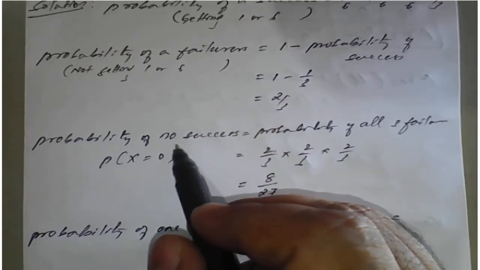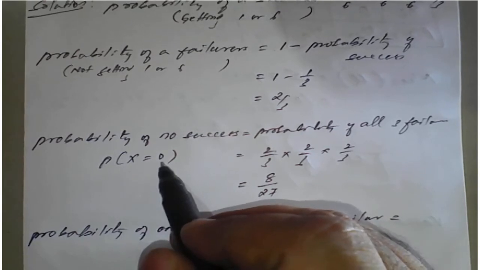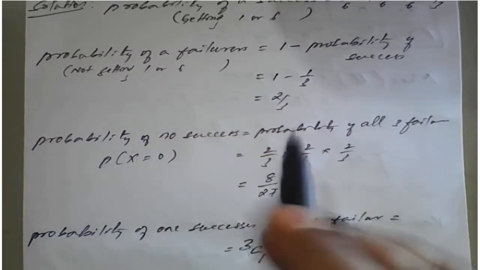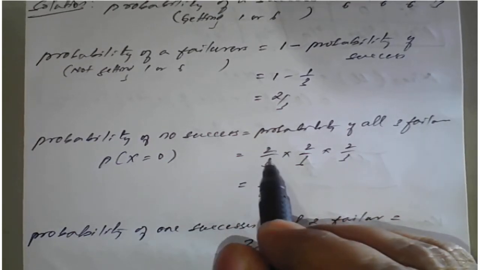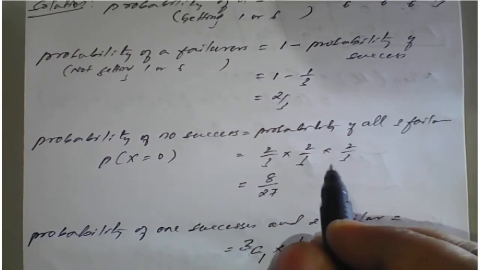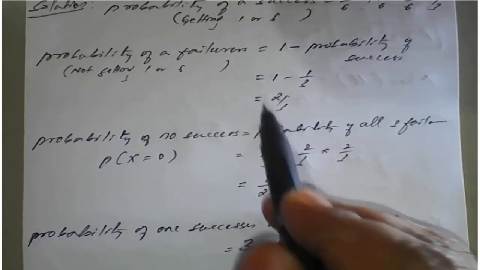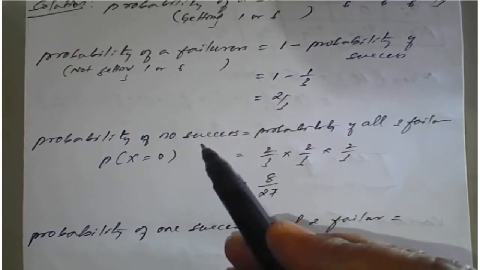Next, probability of no success means x is equal to 0. So at that time no success means what happens here? We are throwing a die how many times? Thrice. So therefore 2 by 3 into 2 by 3 into 2 by 3, because no success means it is failure. Remember, we know that probability of failure, we got the answer 2 by 3. So we are finding probability of no success.